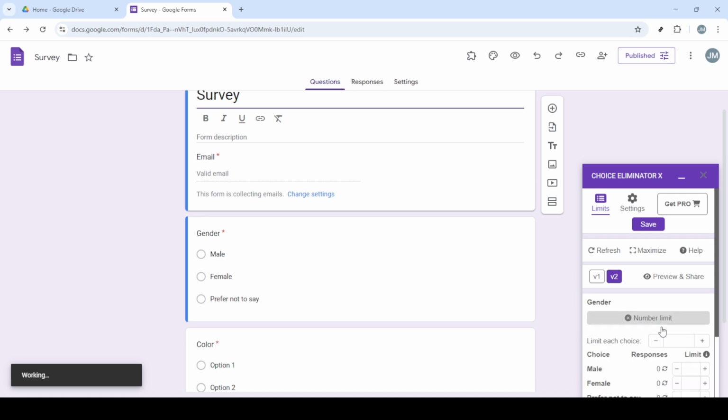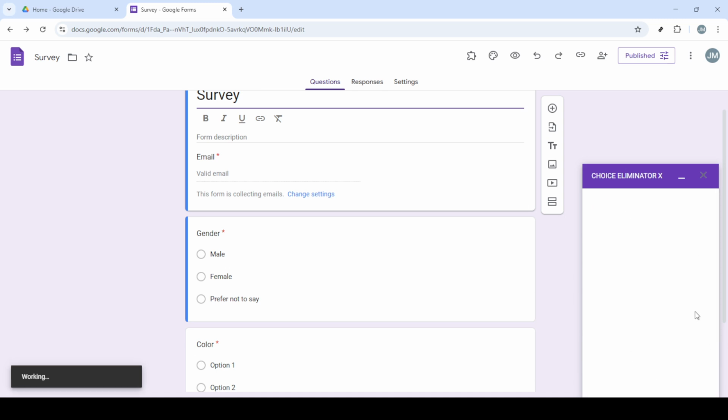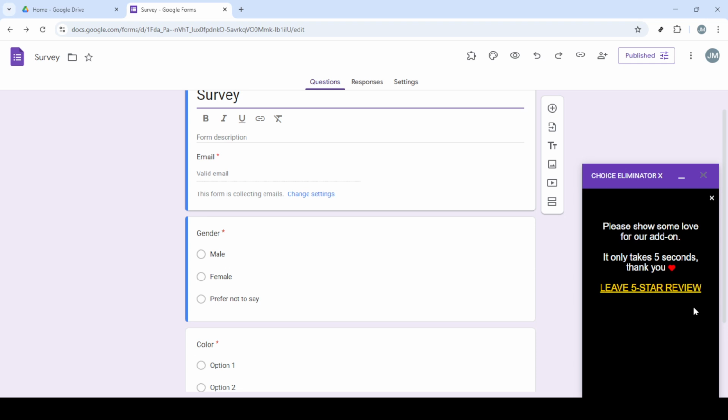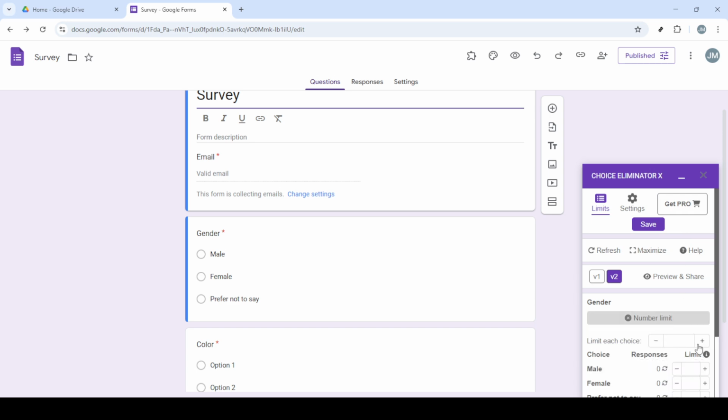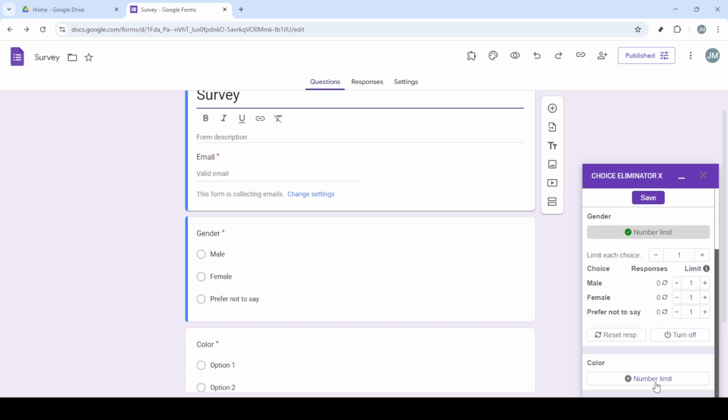Finally, with everything set up, head over to the top right corner of your form editor and find Publish. Click Publish to set your form live and effective with the limits now in place. And that's it, you've successfully set up limitations on multiple choice options within your Google form, giving you complete control over the number of times a response can be selected.